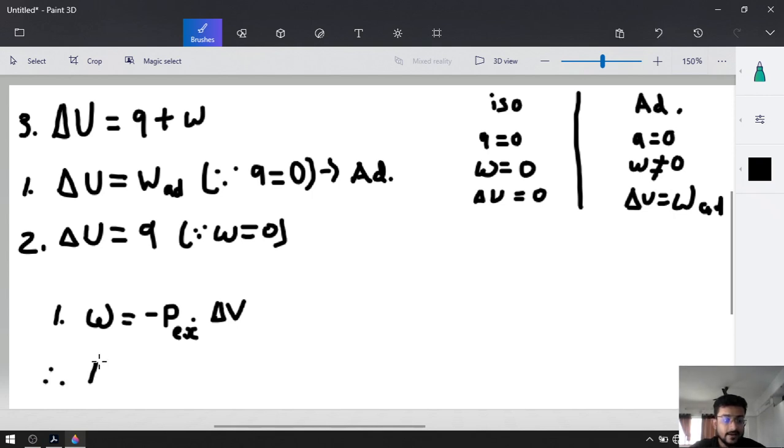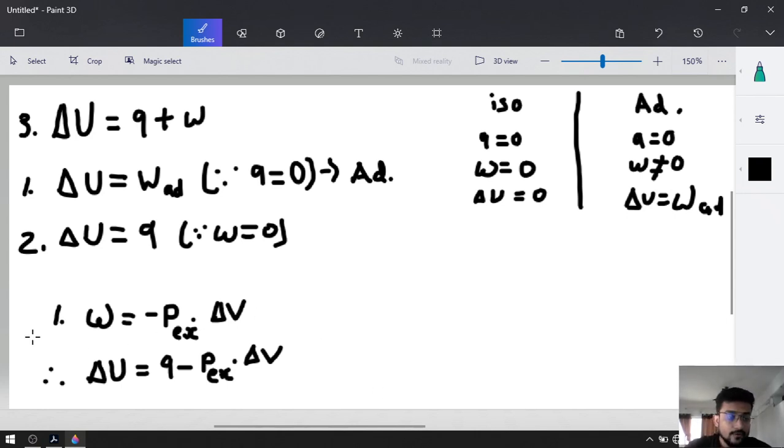We will get that delta U will be equal to Q minus W, and W is equal to P external into delta V. How this formula has been derived, that topic has been deducted from your syllabus, so we are not going to discuss this.